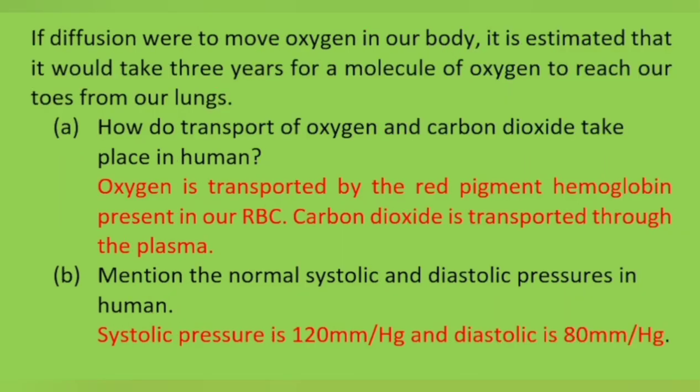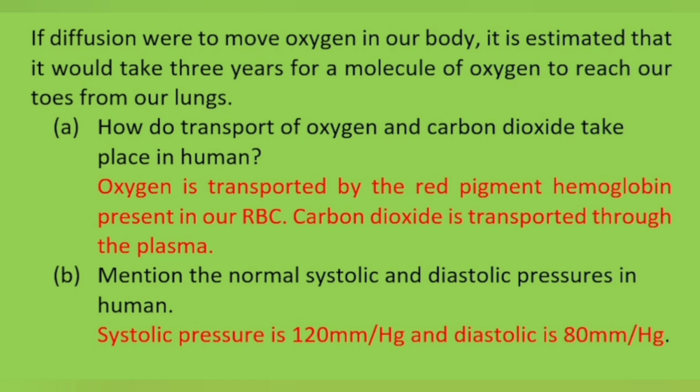If diffusion were to move oxygen in our body, it is estimated that it would take 3 years for a molecule of oxygen to reach our toes from our lungs. How does transport of oxygen and carbon dioxide take place in humans? We need a faster transport system. For that, oxygen is transported by the red pigment hemoglobin present in our red blood cells, whereas carbon dioxide is transported through the plasma. The detailed explanation is in the video. You can visit the video to learn more about it.